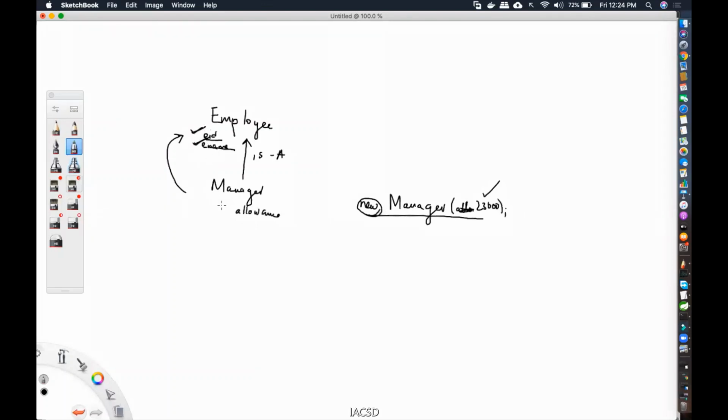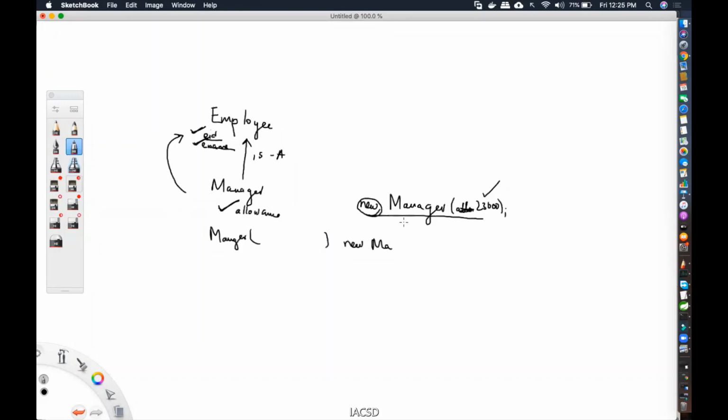Only then I can assign that person an allowance. So first, always the parent's initialization should happen, and after that only the child's initialization should take place. So in this case, if I'm saying new manager, in the constructor of manager, there is a call to super.